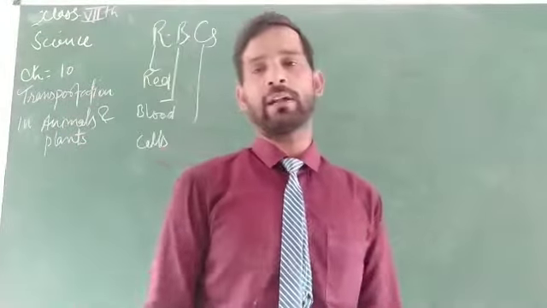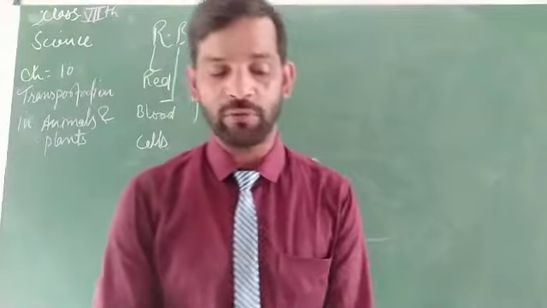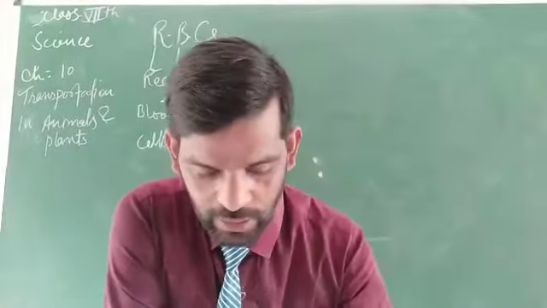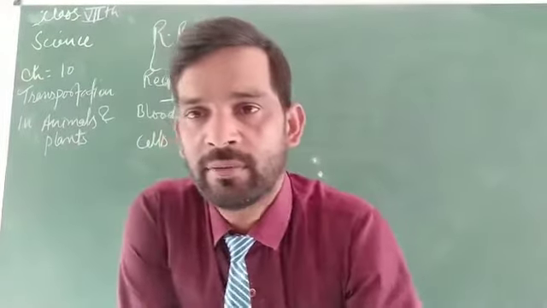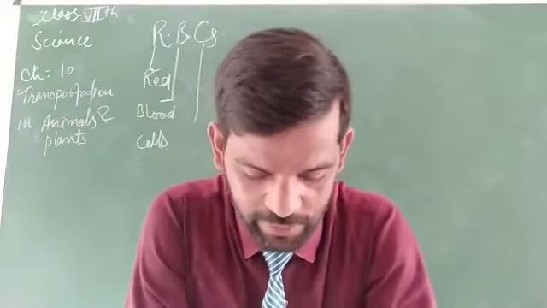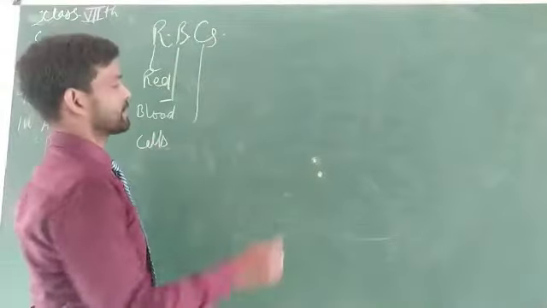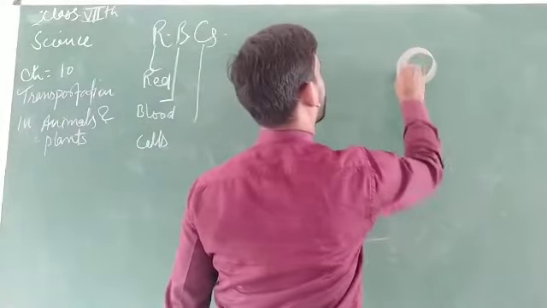Red blood cells are red due to why? Due to the presence of hemoglobin. It has a red pigment. And these have a disc-like, disc-shaped structure.